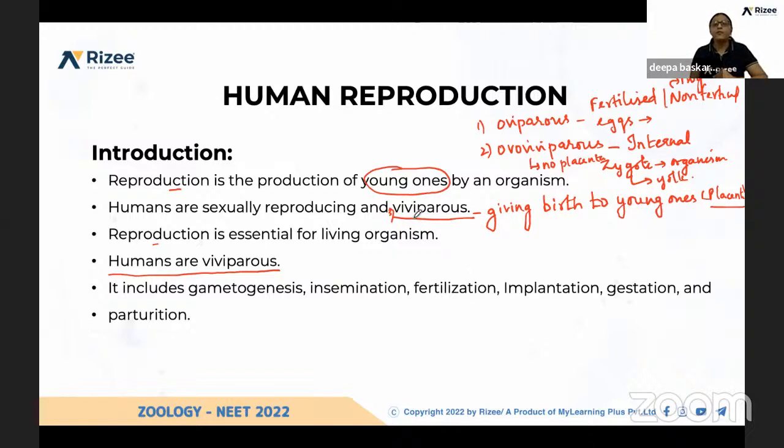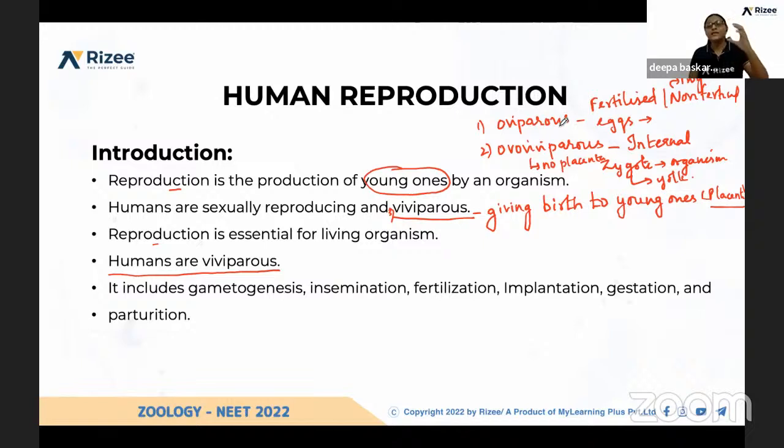Apart from that, there are two different modes in reproduction. One is viviparous, which I explained. Oviparous means they release fertilized or non-fertilized eggs. For example, if you take a chicken, the fertilization happens inside the female body, and the fertilized egg, that is the zygote, develops into a chick with the help of the nutrients present inside the egg itself.